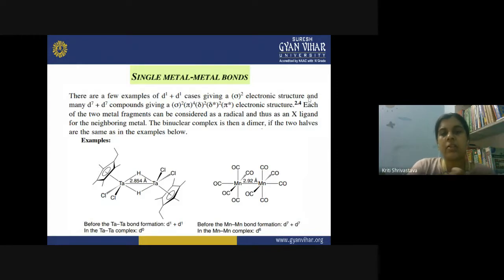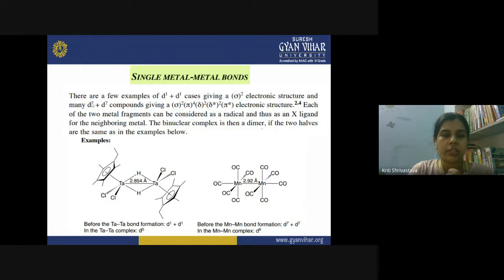So here you have a single metal-metal bond, and the example is the d1 case. d1 is the electronic configuration on each of the metal atoms. So one electron and one electron, a total of 2 electrons you have. And obviously when you have 2 electrons, they both will go to the bonding sigma molecular orbital, and the electronic configuration will be sigma 2.